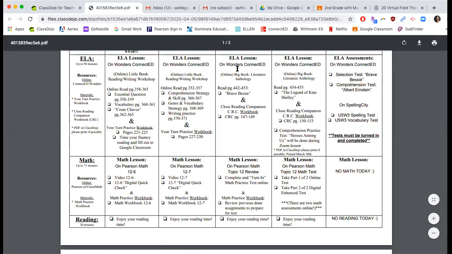For our ELA lesson today, you guys are going to be going into your big book, and you guys will be reading Brave Bessie, and then going into your CRC and doing your CRC workbook pages. Your CRC is your closed reading companion, which you guys brought home. Let me show you guys Connect Ed.